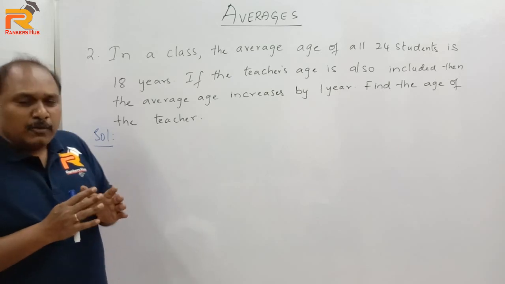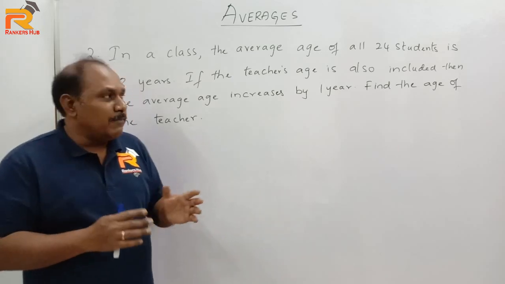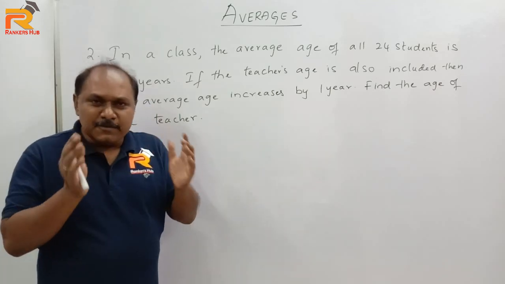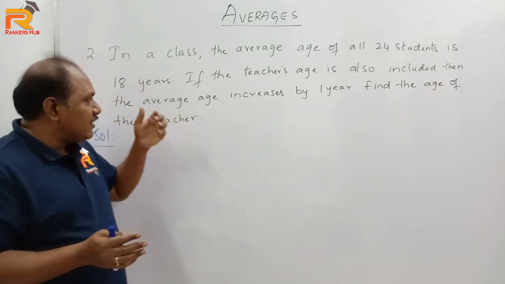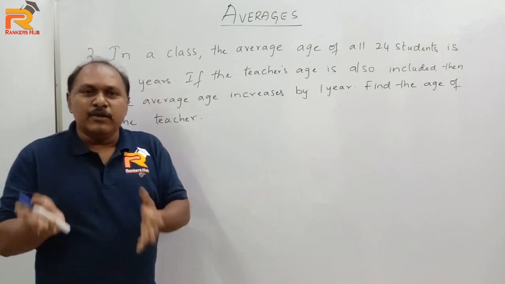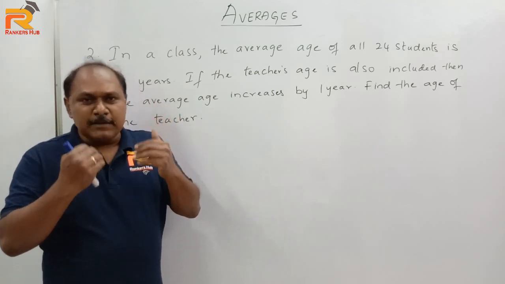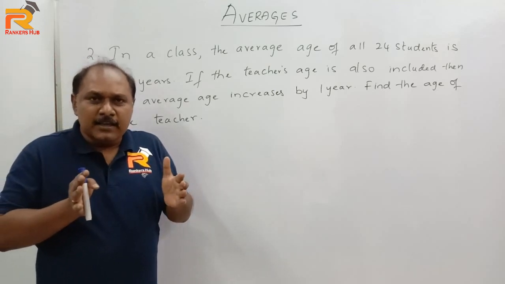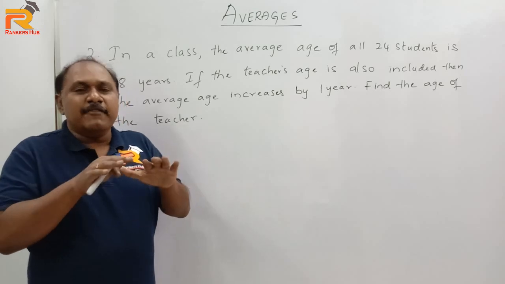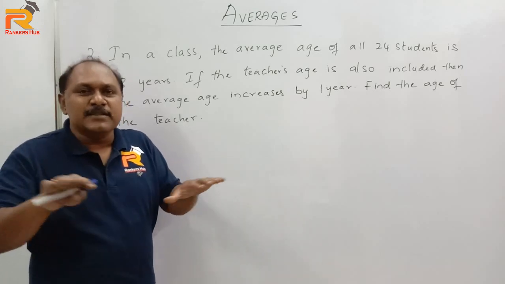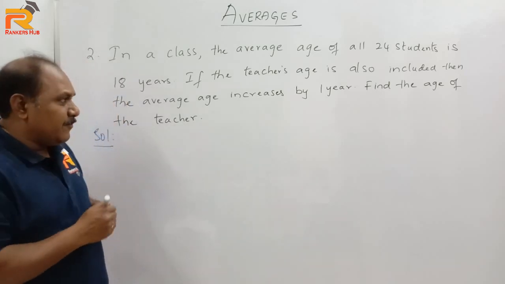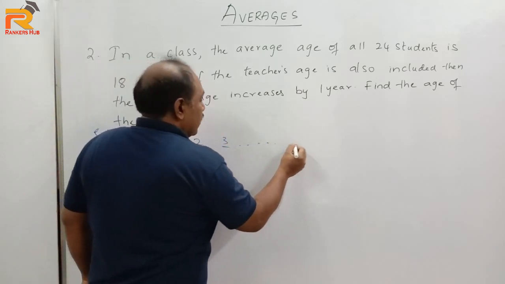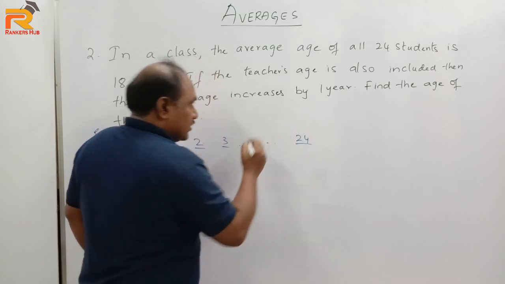Now generally how will we solve? Generally we solve by multiplying 24 into 18. Now when teacher is included, number of observations become 25 and the average becomes 19. So 25 into 19, find the values, subtract the two values to get the answer. But if you think logically, instead of doing all this, how can we tell the answer orally in a very simple way? Now let's try to understand. First student, second student, third student and so on. We have 24 students.